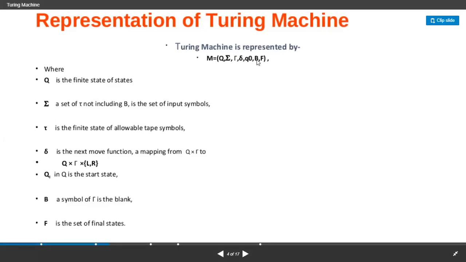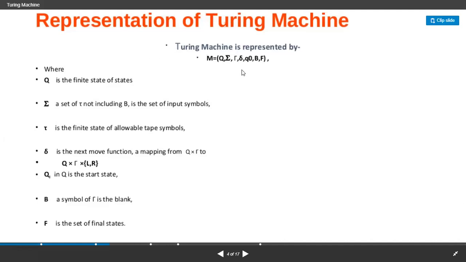There we're having a Z naught, right? Instead of B, we're having a Z naught, where Z naught is a stack symbol. But here, instead of Z naught, we're having a B. But here, we're not having any stacks. We're having only a direct finite state machine without any stack. So that's the difference between the PDA and the Turing machine.